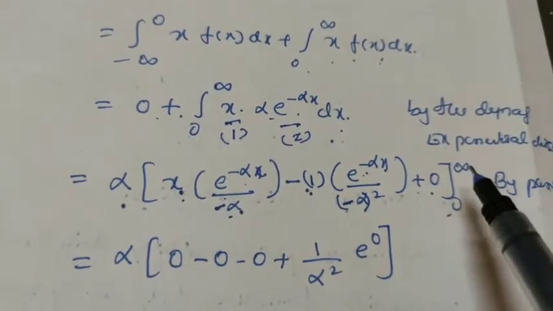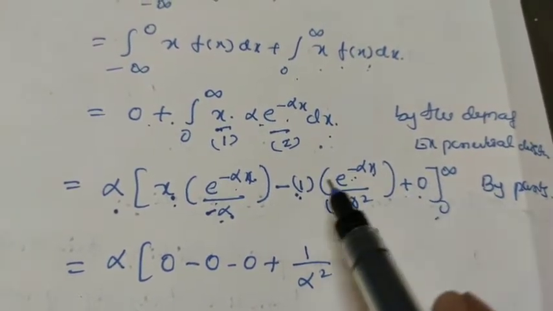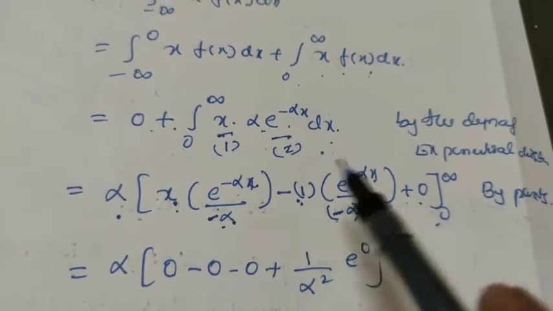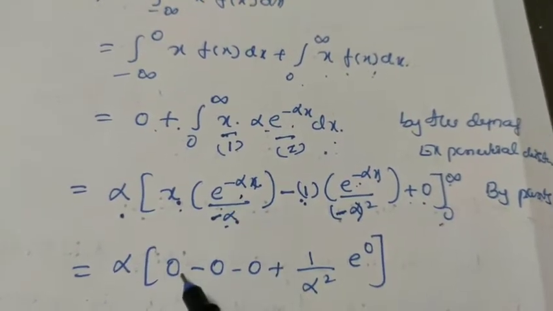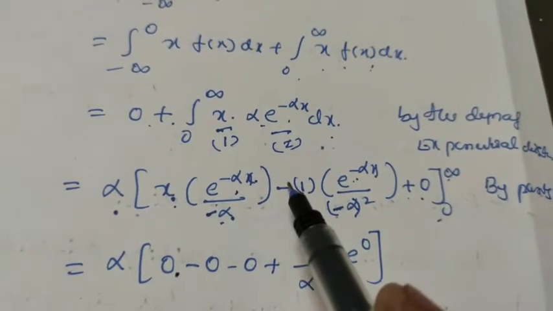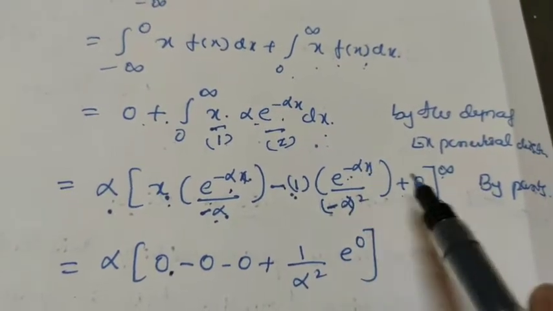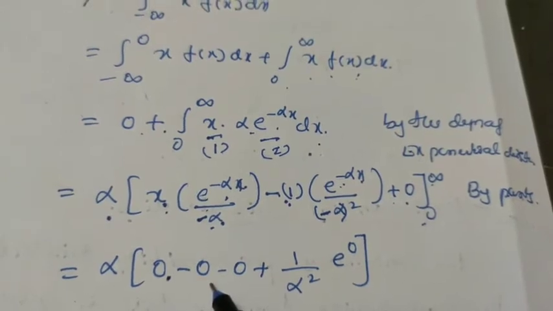Alpha as it is. First you have to substitute the upper limit here. When you put x equals infinity, then e raised to minus infinity becomes 0, so the first term is 0. Then minus, here again e raised to minus infinity is 0, so it is also 0.